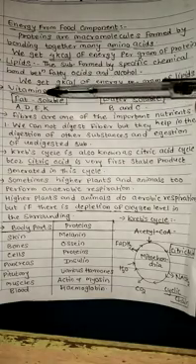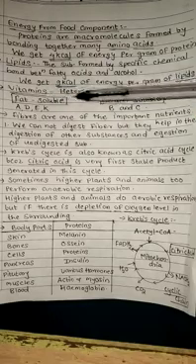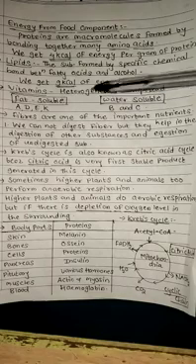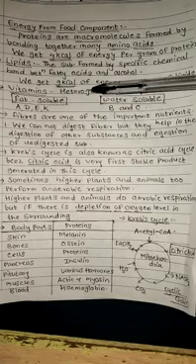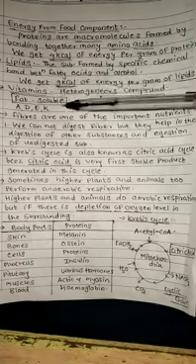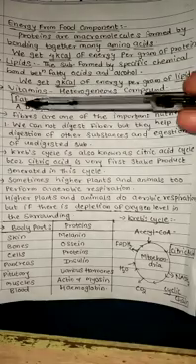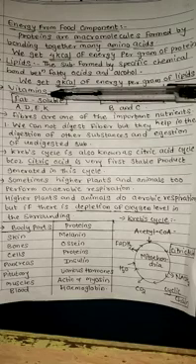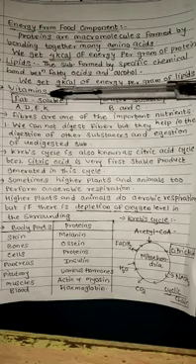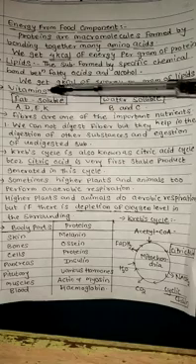Then vitamins. The next topic is vitamins. Vitamin is a heterogeneous compound. Hetero means different. Various types of compounds are included in vitamins. There are two types of vitamins, fat soluble and water soluble. Fat soluble vitamins are A, D, E, K, and water soluble vitamins are B and C. These vitamins play a very important role in our diet. Vitamins are very essential. We have to take them in our diet.